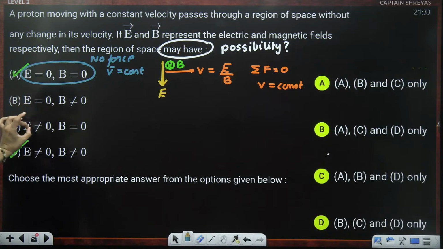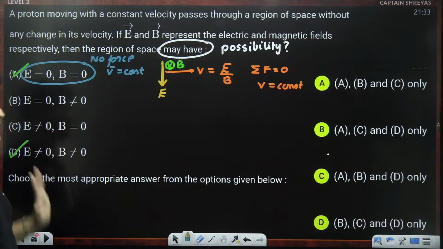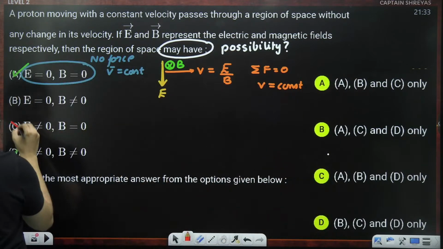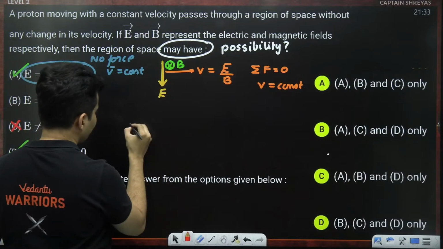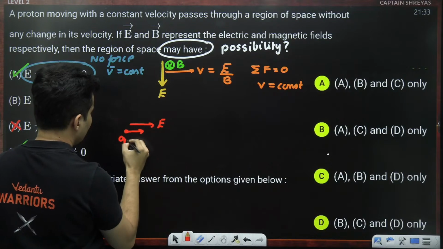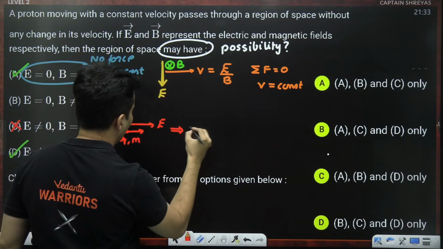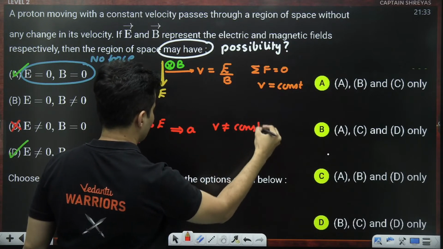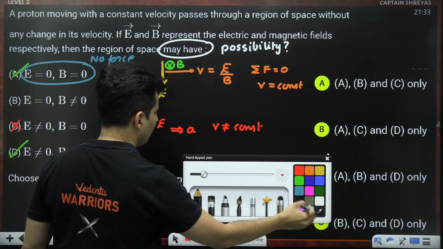But whenever there is an electric field, 100% it will accelerate, assuming no magnetic field is there. So this won't be possible, guys. No matter what you do, the moment there is some electric field, that charged particle will have some acceleration, which means velocity won't be constant. So option C can't be true at all.